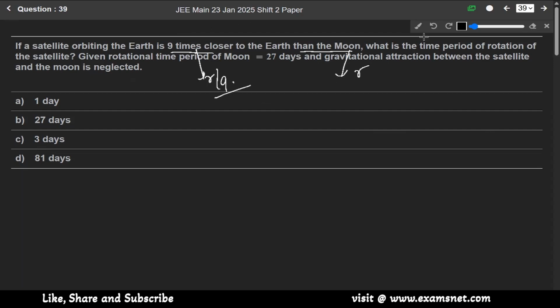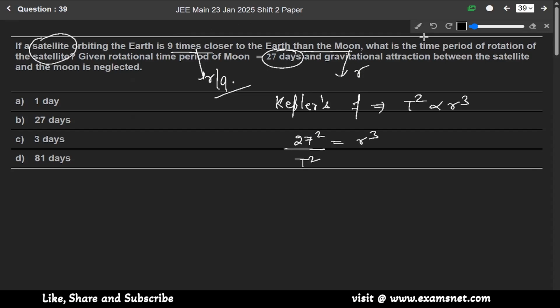And we know from Kepler's formula, T square is directly proportional to R cube, and the time period for the moon is 27 days. So we can write 27 square equals R cube, and T square for the satellite equals this R by 9 cube.